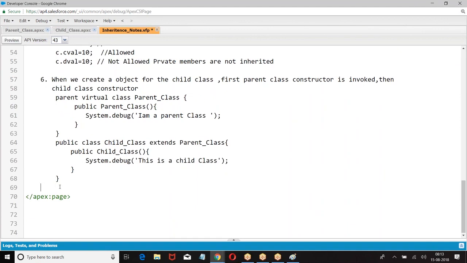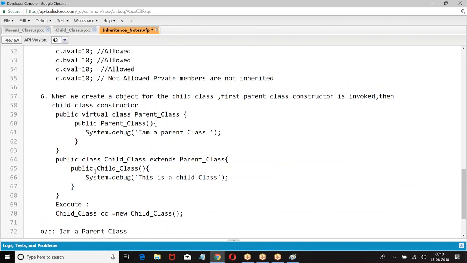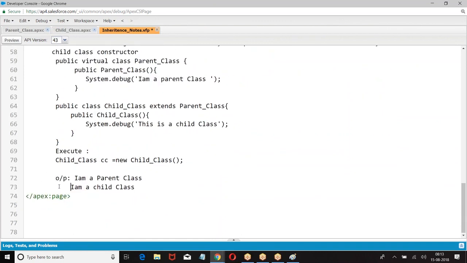So when I create a child class object, in the first line you have written public parent virtual class, then the child class. So what is the output? I am a parent class, I'm a child class. This is how we do. Okay. What was the next one we had?